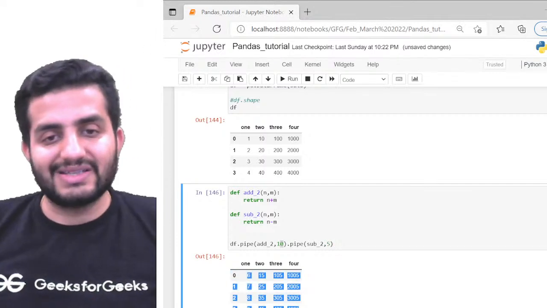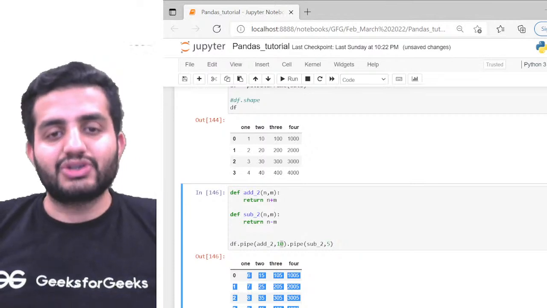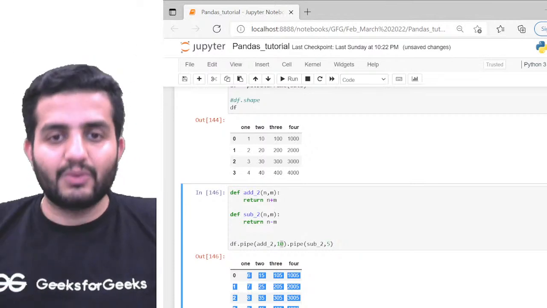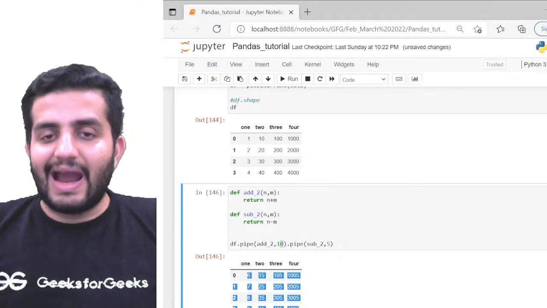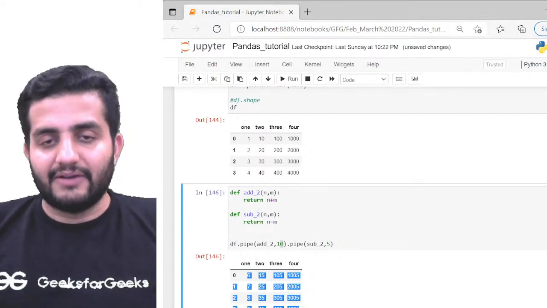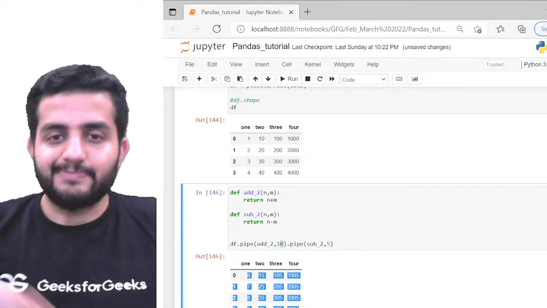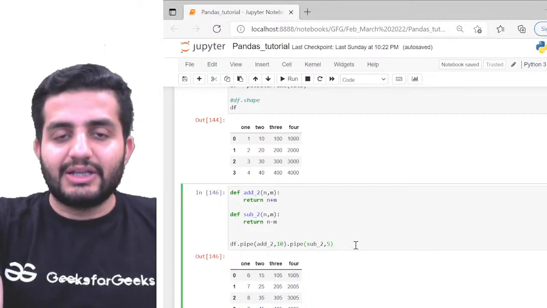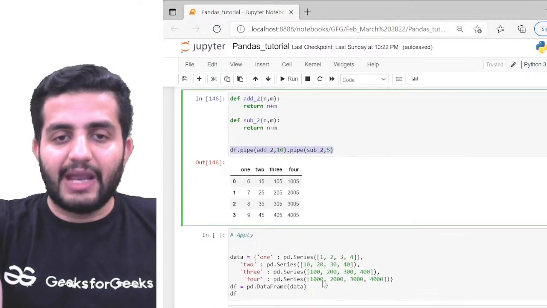We can always cascade this application of dot pipe. Dot pipe is a sequential operator. I can keep on adding the functionality which we want on top of my data frame here. That's pretty much possible. Cool. So that's what we have from the df pipe operation.